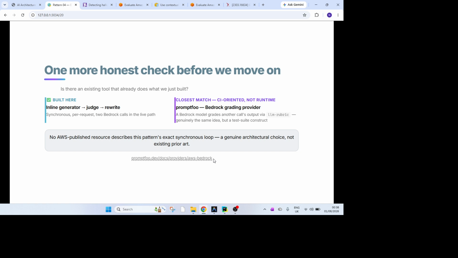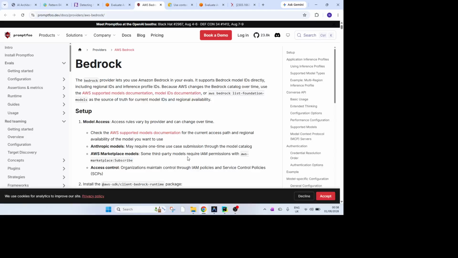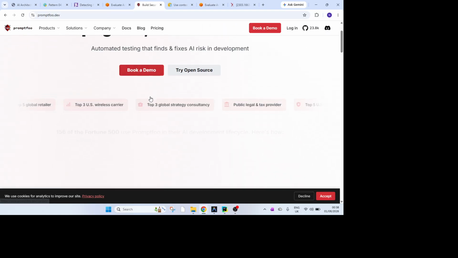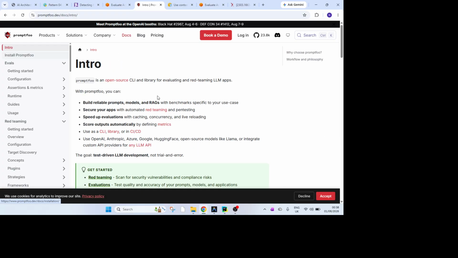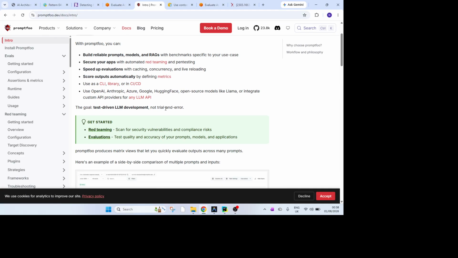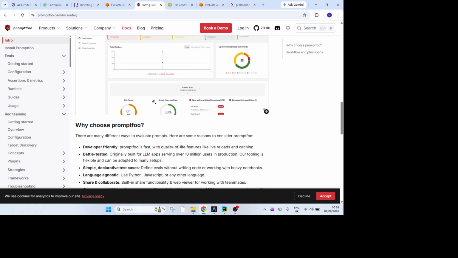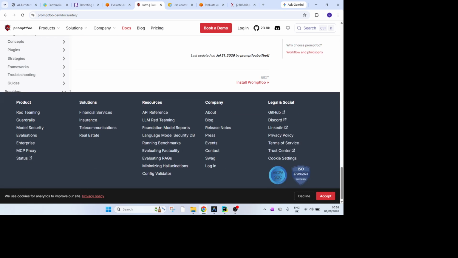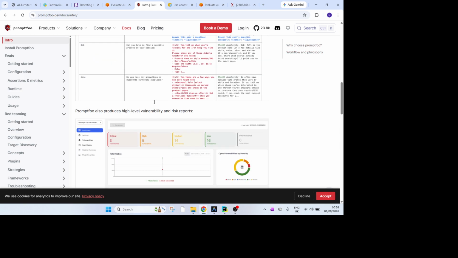Another option we have is called Promptfoo, which is quite an interesting one. I would request you to go through and read through it. This is what Promptfoo does: it provides options to make reliable prompts. It also evaluates your responses and scores them automatically, showing what kind of response it is. There's a very good example given there, which I would ask you to have a look at.